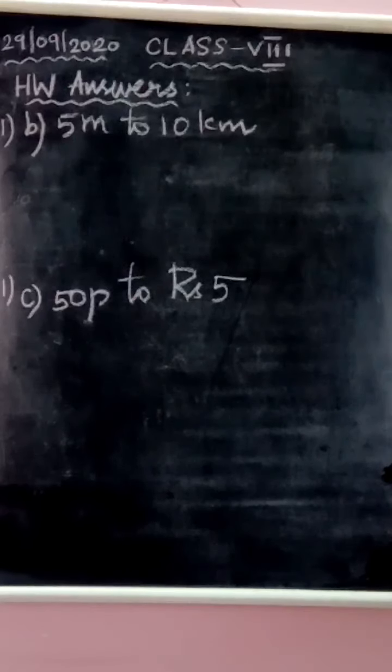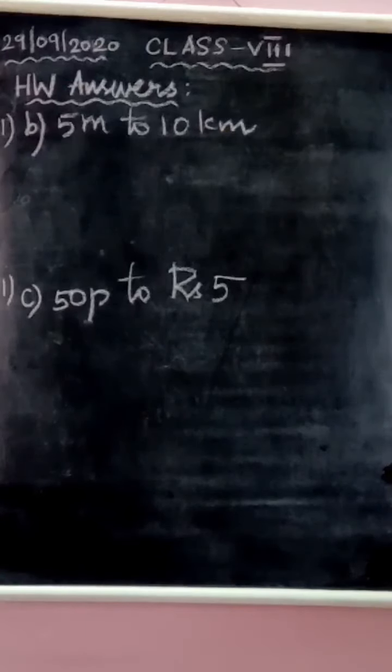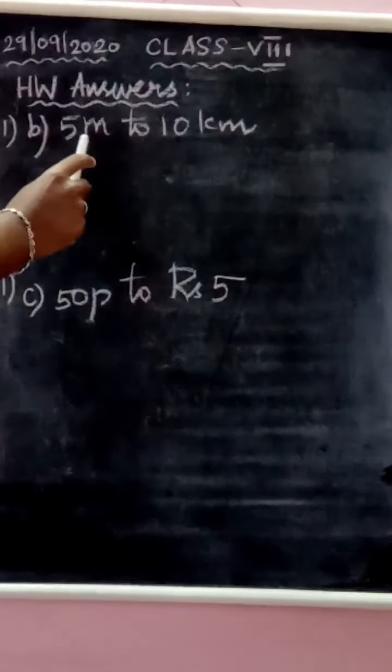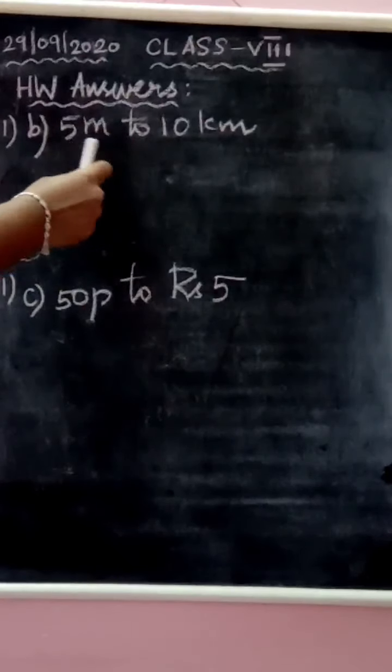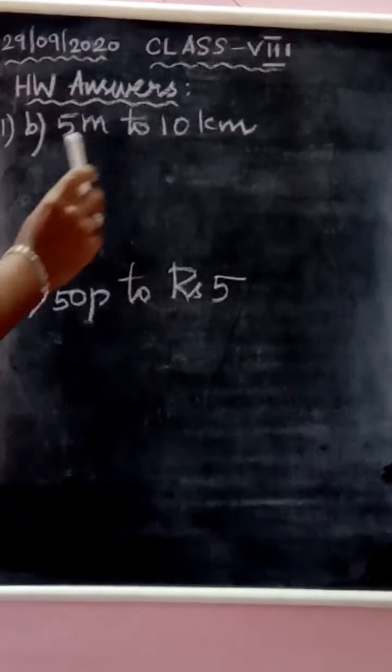In today's class, we will be discussing the homework answers and then we will see some more problems from exercise 8.1. Okay. So 5 meters to 10 kilometers is given and we have to find the ratio of this. Let me first convert this 10 kilometers to meters because we need both the quantities in the same measure.